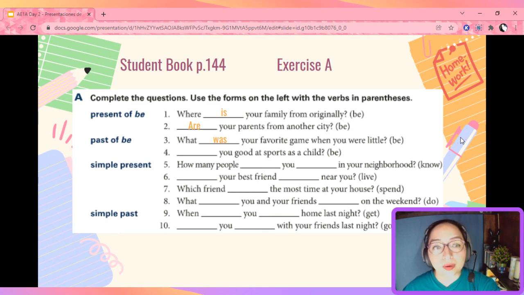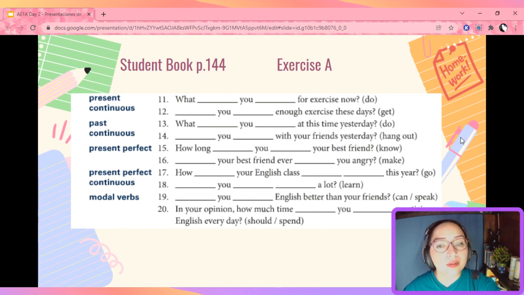Okay, let's work on the second part. Here are the other questions you're going to need to complete. And remember to have this ready before our class so we can all check together.